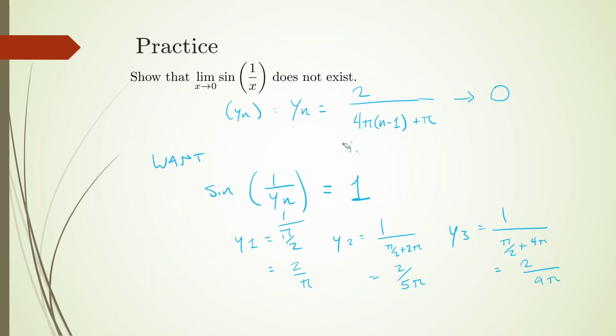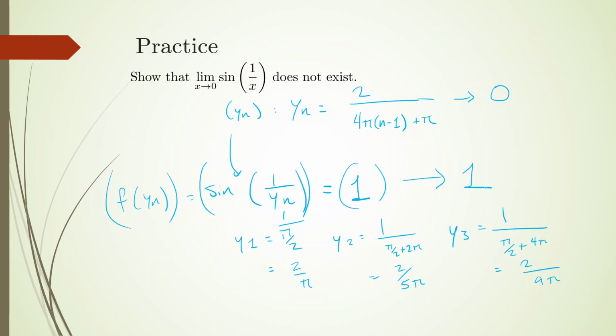What's going to follow from this is that sine of 1 over y sub n, which is basically your function evaluated at y sub n, is always going to be the sine of the reciprocal of 2 over pi, so pi over 2, 5 pi over 2, 9 pi over 2, and you'll see that this always equals 1. So that's essentially a sequence that converges to 1.